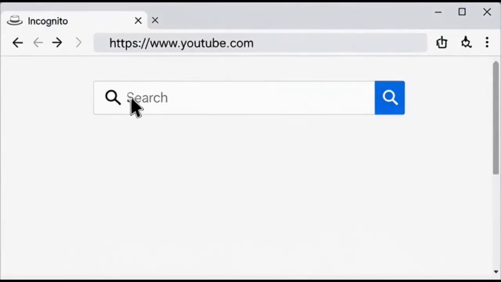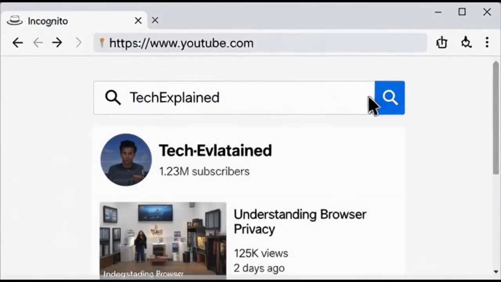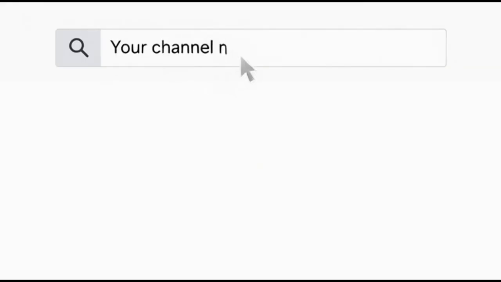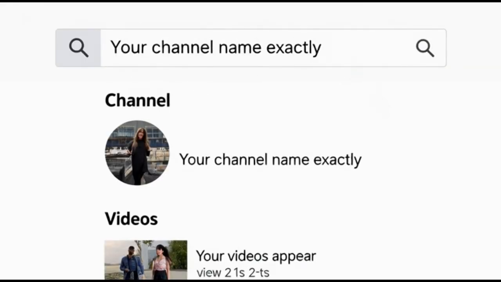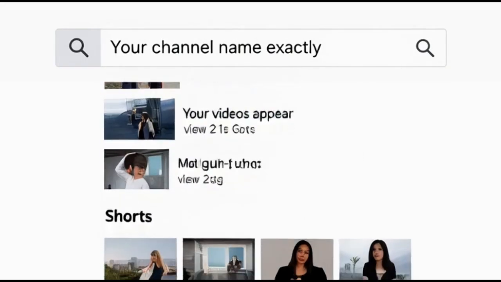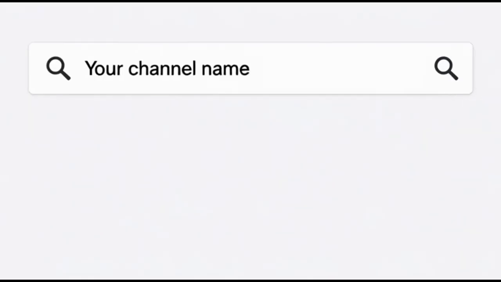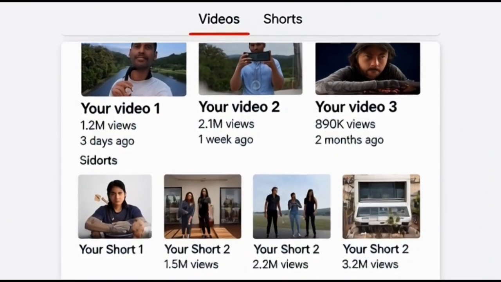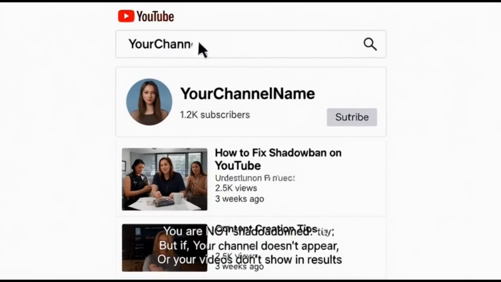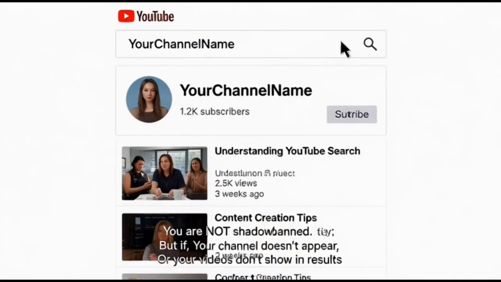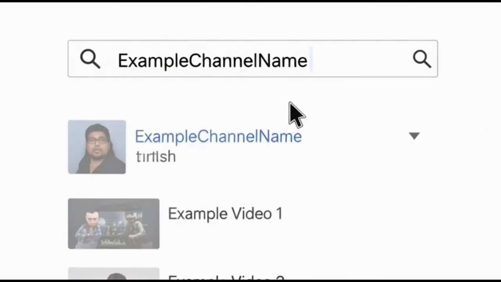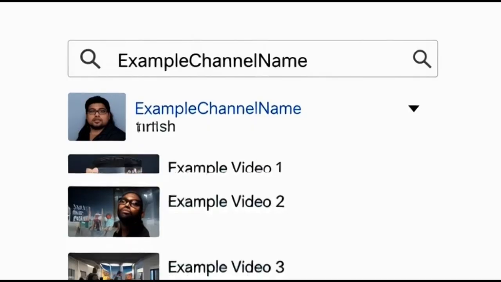Now here's the third and most important test. Open YouTube in an incognito browser window. Type your channel name exactly. If your channel appears, your videos appear, your shorts appear, you are not shadow banned. But if your channel doesn't appear or your videos don't show in results, that's when there may be a visibility restriction.